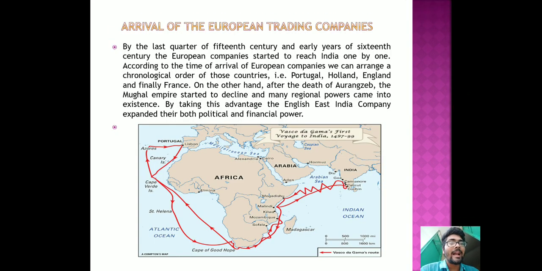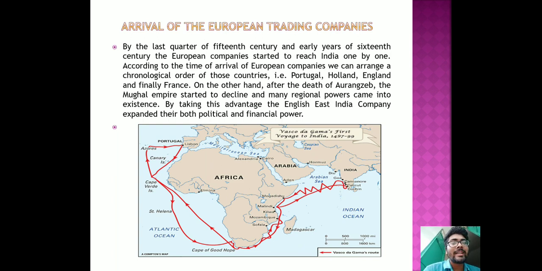So the first slide starts with the arrival of the European trading companies. Before going to the Battle of Plassey, we should know that the English East India Company was not alone who visited India. There were other European companies also who reached India, and at the same time they exploited Indian resources just like the English East India Company, but not that much.